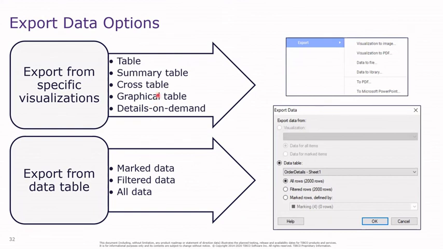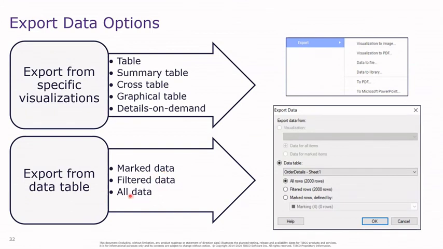So all the different tables here you can see are providing the option to export the data from. Okay, all these visualizations are of type table basically. The next option is to directly export from the data table. Now when you are exporting from data table, you have these different options available.